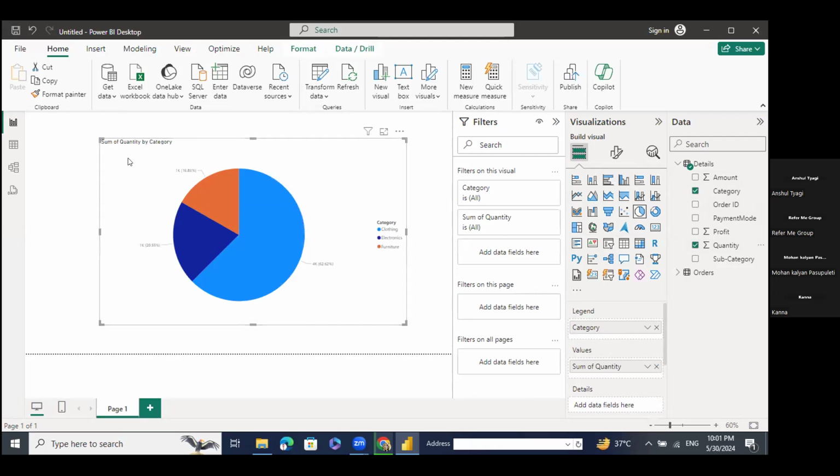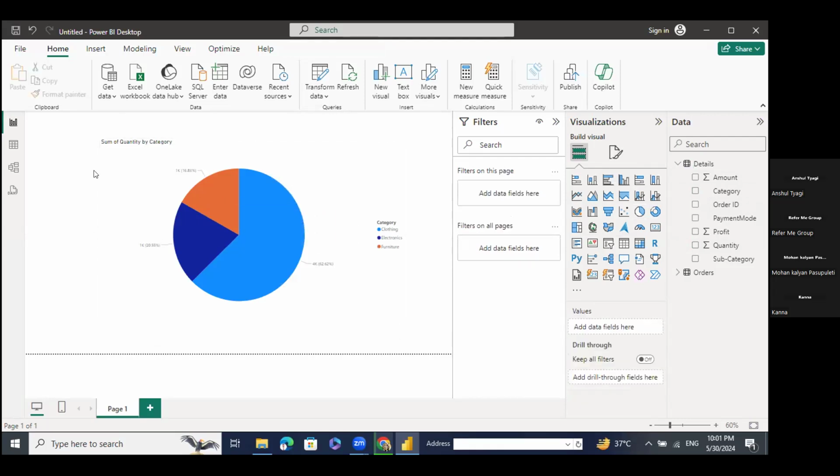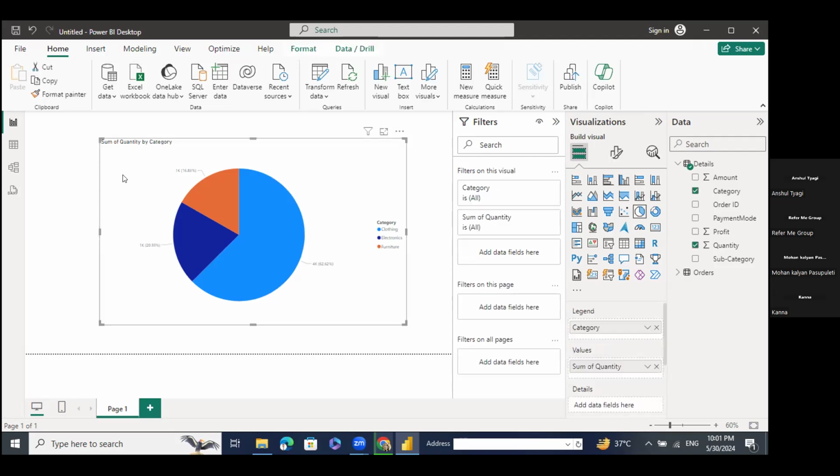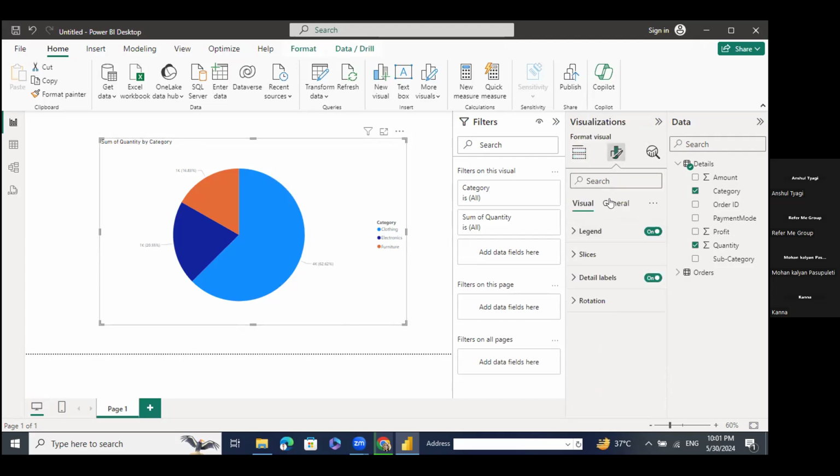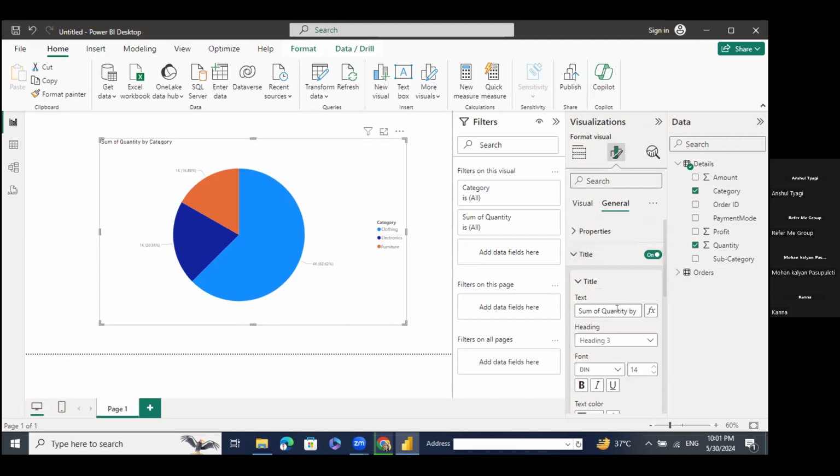With the help of visuals, we can do that. Now, the major thing to keep in mind while building the dashboard is the formatting part. Formatting is simply changing the formats and font sizes when something is not clear. So I will click on this and go to the format your visuals button, and then the title button first of all. The title is sum of quantity by category.